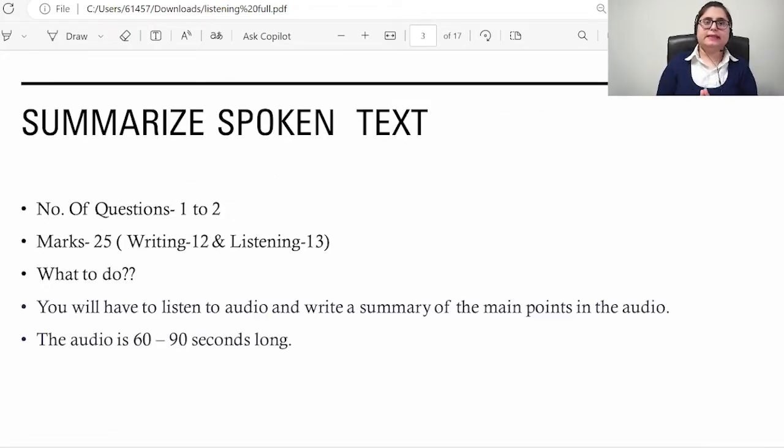Now we are going to understand the first part of your listening portion, which is summarize spoken text. As the name suggests, there will be a spoken text and you have to summarize it. There will be 1 to 2 questions in your test, and the marks are 25: 12 marks to writing and 13 marks to listening, because you listen and write in this. You will listen to an audio, get the main points, pick up lots of phrases or important keywords from the lecture and note them down, and then type it properly. The audio can be 60 to 90 seconds long.